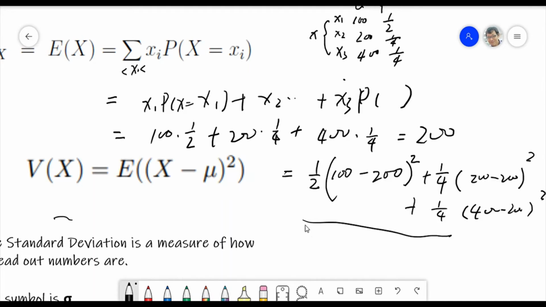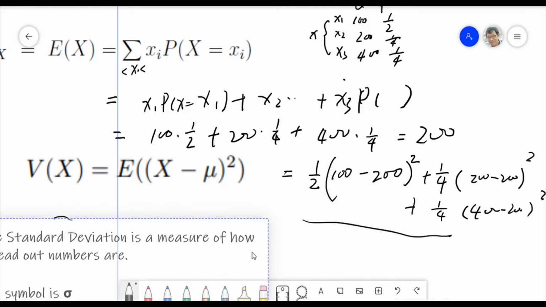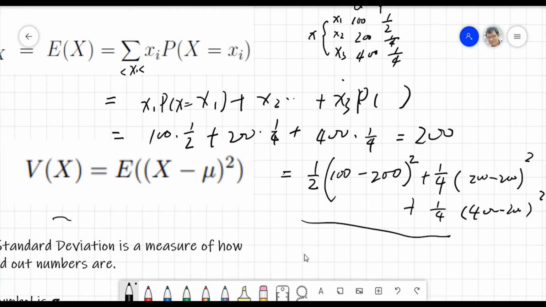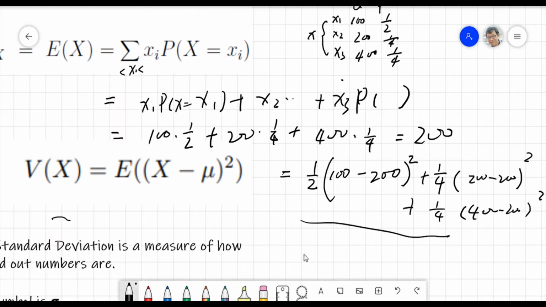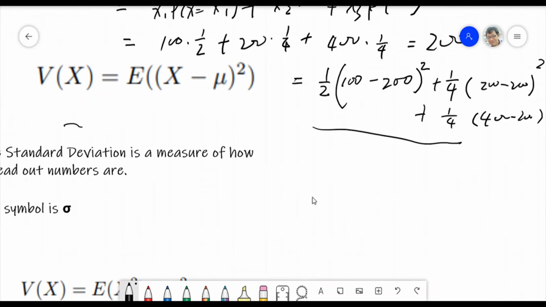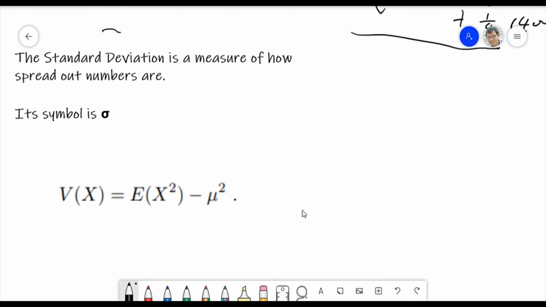Simply speaking, if your Vx or standard deviation is bigger, it means those items have a big variance, a big spread compared with their mean. This is another formula of the Vx.